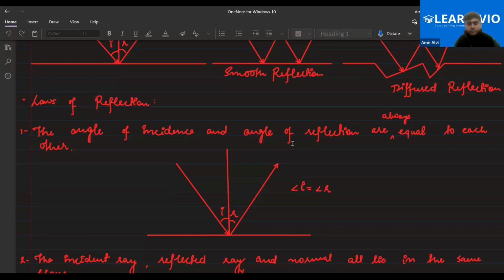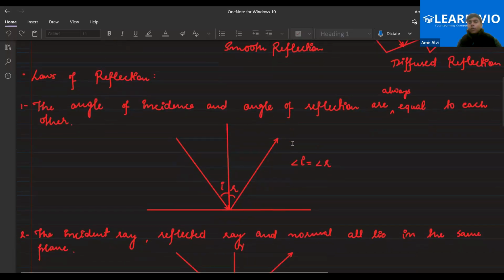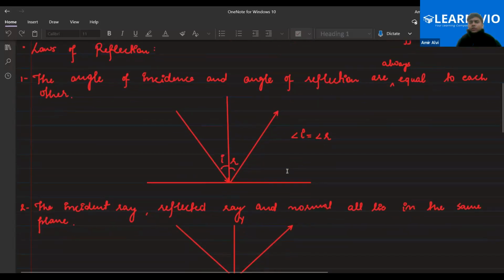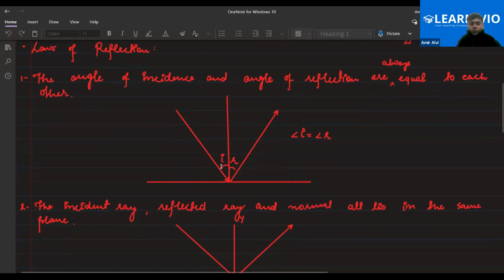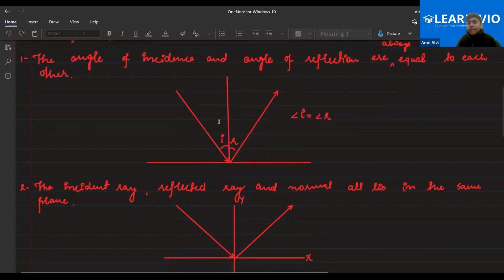Okay, so light rays follow the laws of reflection. The first law of reflection says that the angle of incidence and the angle of reflection are equal to each other. Yes or no? This is a very basic law that we know, right? In that, one more thing: the incident ray makes an angle with the normal, not with the surface. The angle of incidence is measured from the normal as a reference, but not from the surface. Please keep this in your mind.